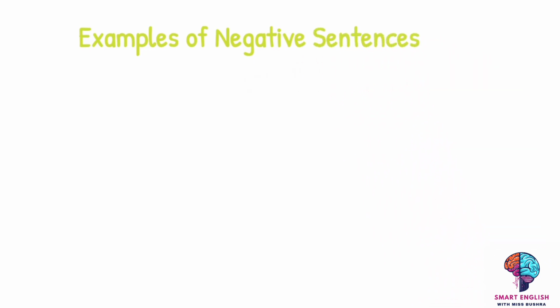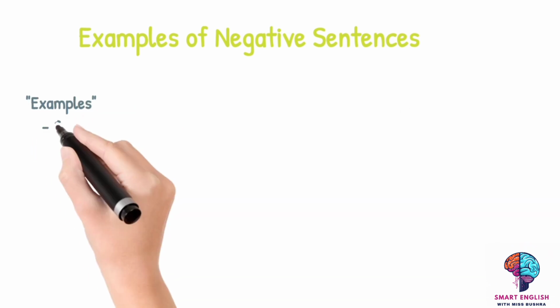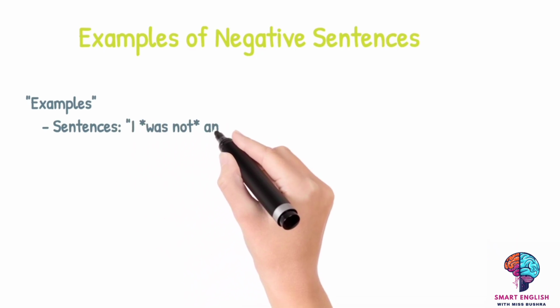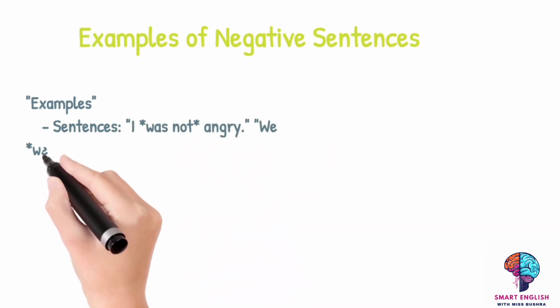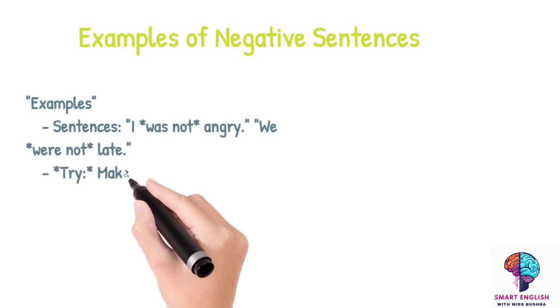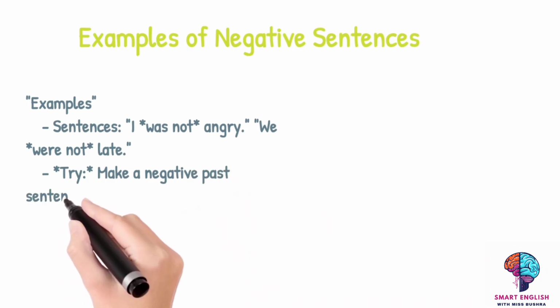She wasn't fat. So it is up to you if you want to use was not or wasn't, were not or weren't. And students, just keep this in mind. Whenever you are making non-action sentences, you're not supposed to use a verb here. Again and again, I'm telling you this to make you better understand that when we are defining any object, its feelings, the idea, we are not supposed to use a verb. These were some of the examples which I have shared.